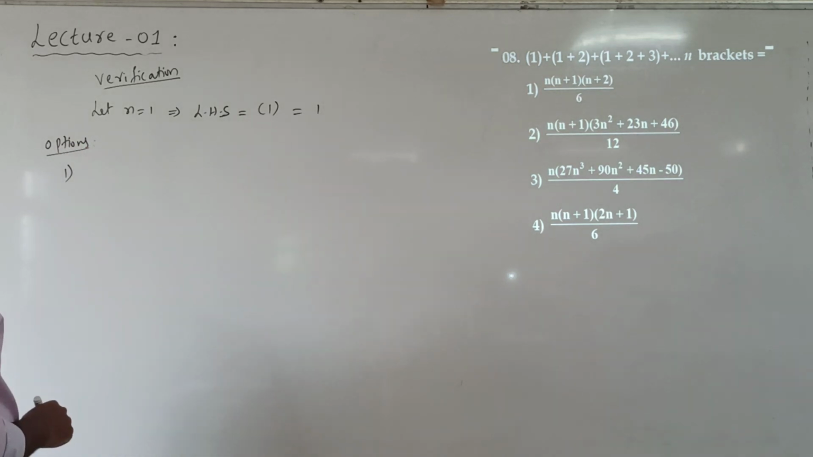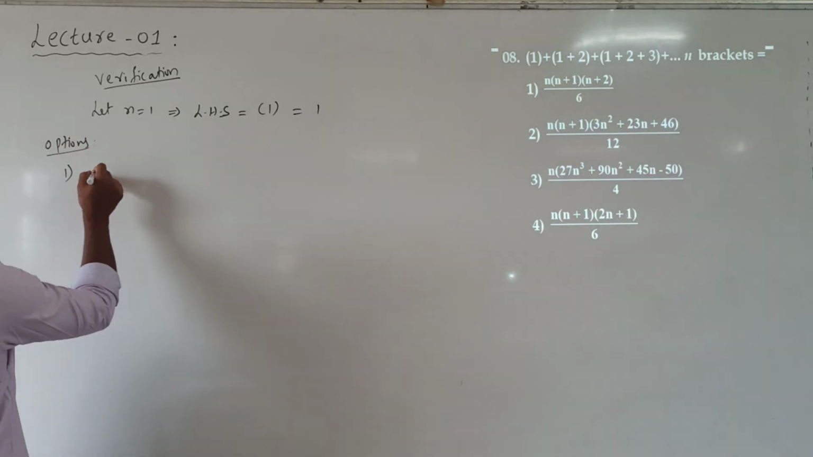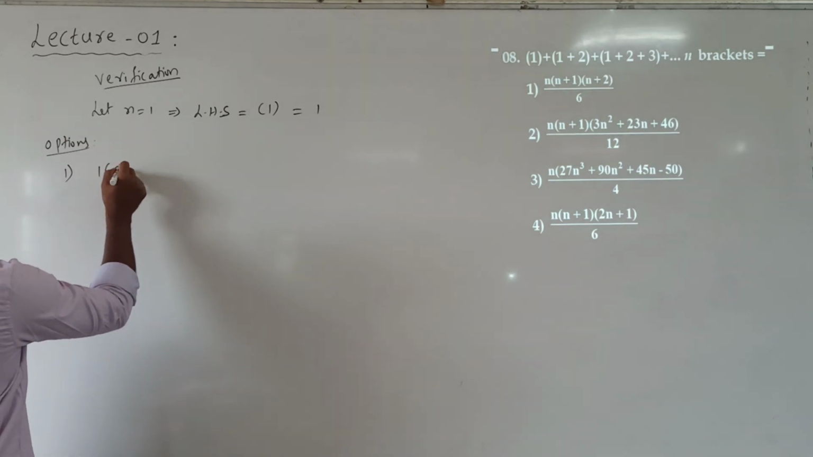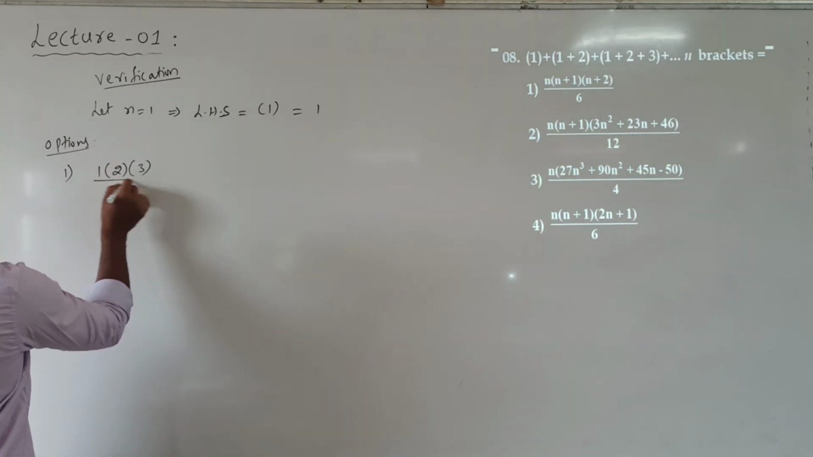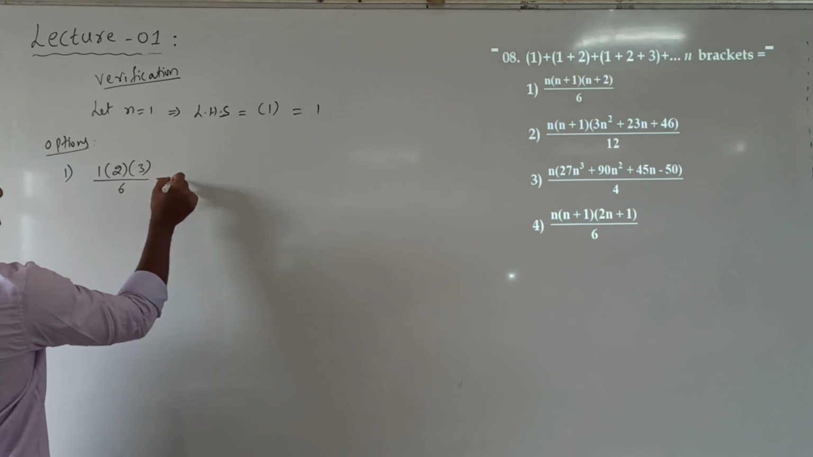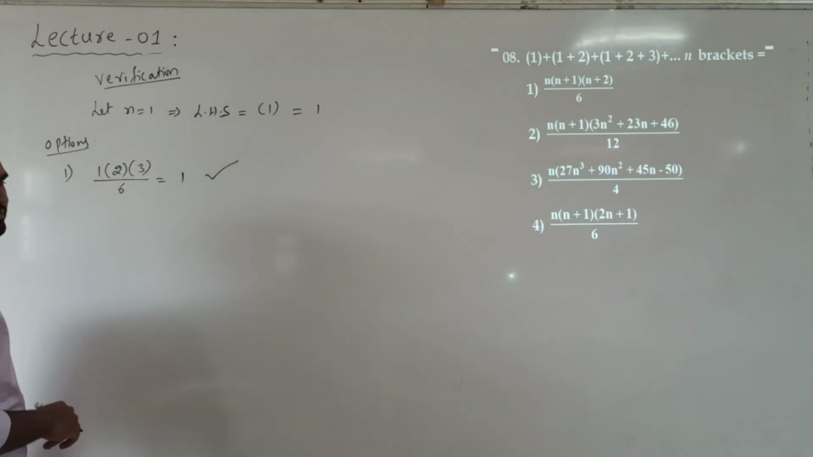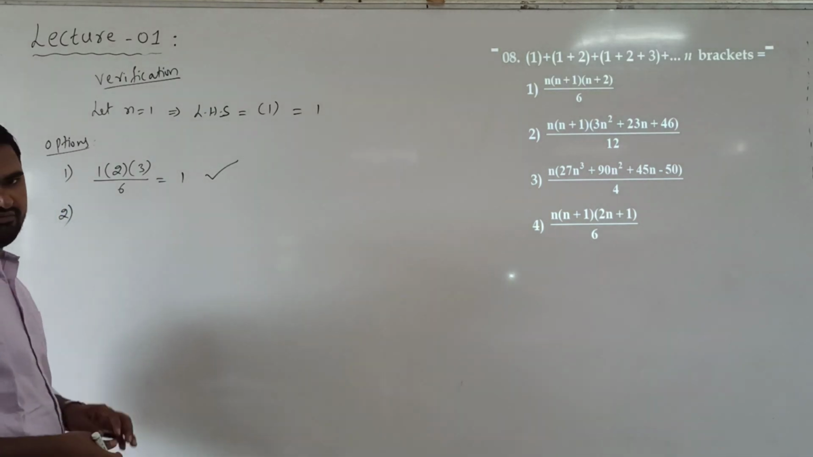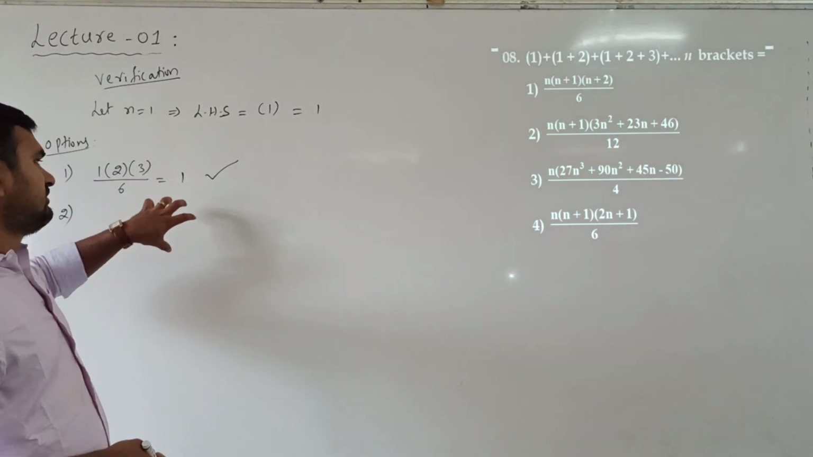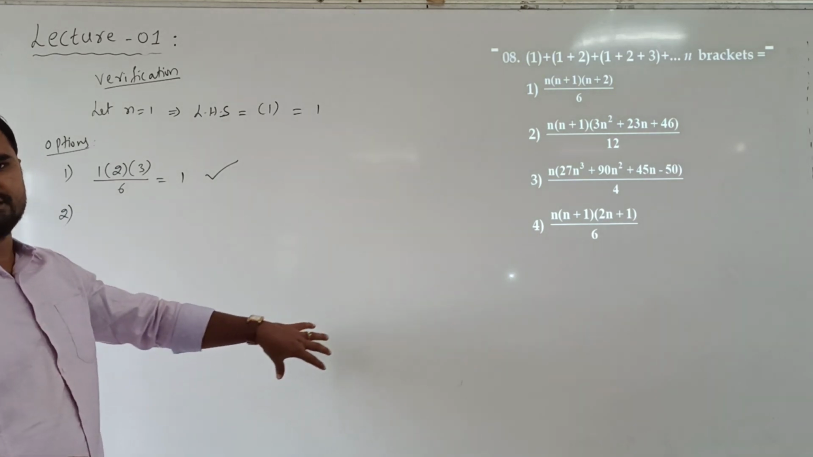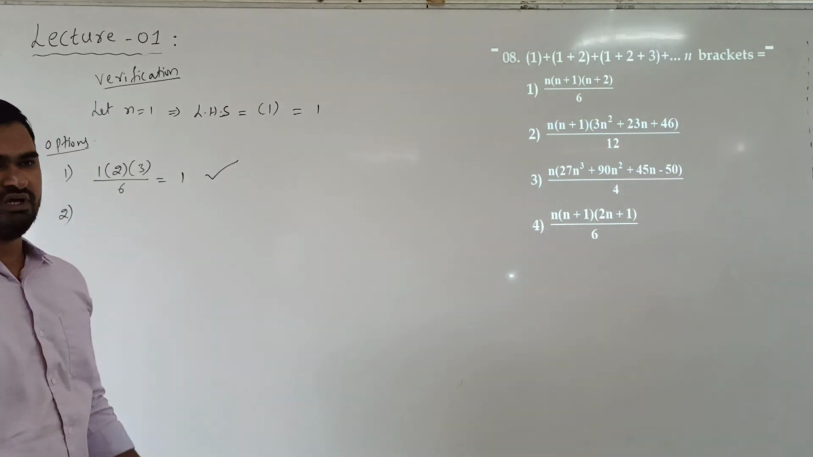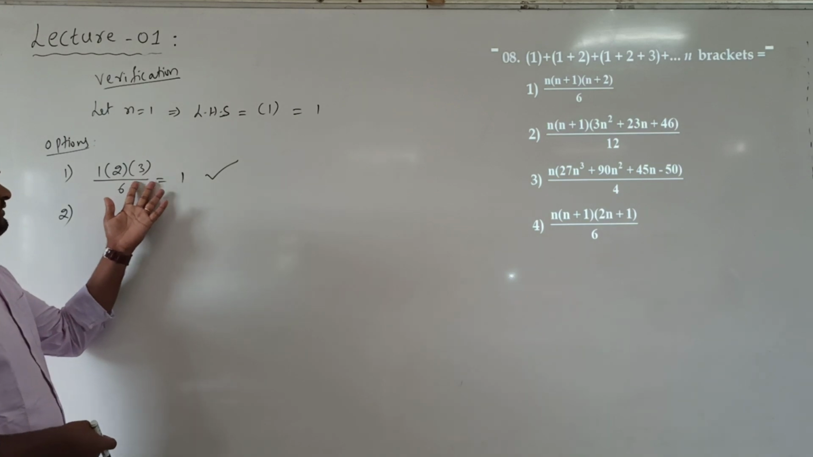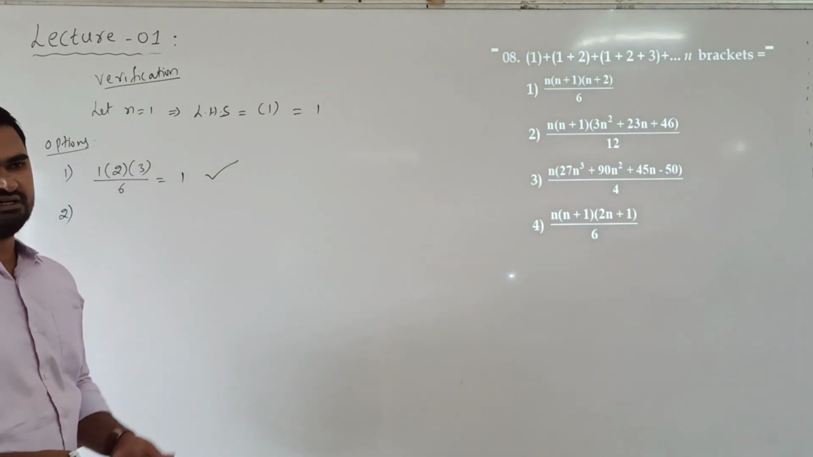Let us see the first option. N is 1, so 1 into 2 into 3 divided by 6. So 6 by 6 means 1. So maybe the first option is correct. Again, remember when we are verifying, we have to verify all the options. Then only we can say which one is the correct answer. So with the first option only, we cannot directly say it is the answer here.